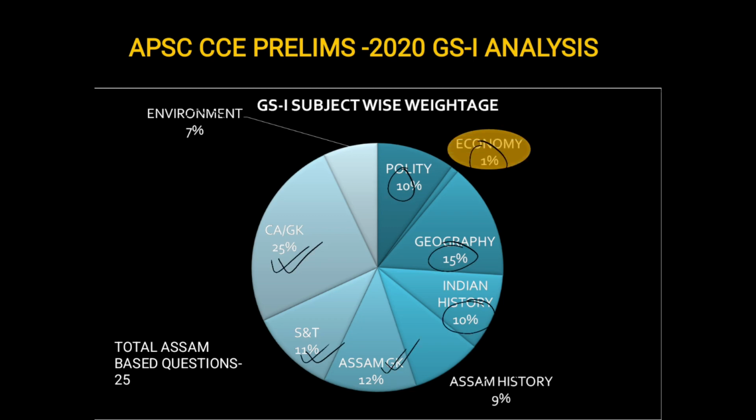Among these, the thing to note is that very few questions came from economy. There was just one question which came from economy. Usually economy weightage is at least 4-5 questions.